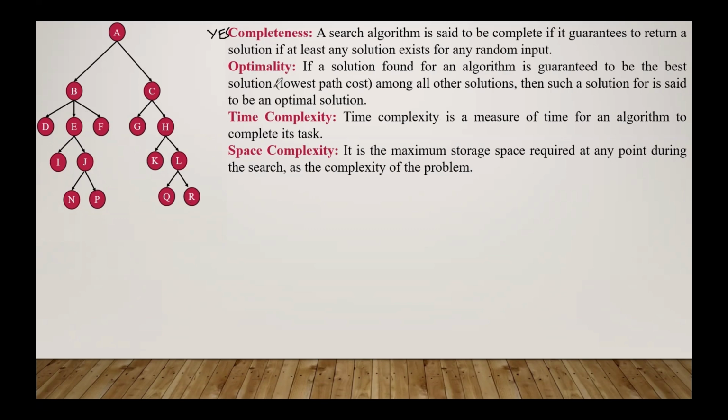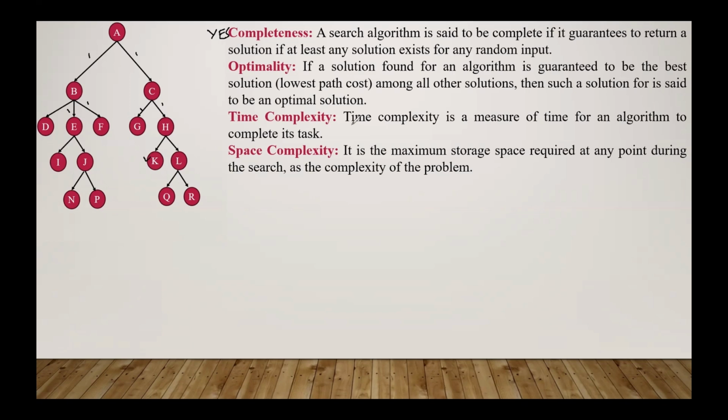Next one is optimal, meaning the solution given is the optimal solution. Yes, because if this is the goal node, and each and every node has a path cost of one, then if it traverses, definitely it gives the cheapest path cost. So we can say the algorithm is optimal if the path cost is a non-decreasing function of the depth of a node.